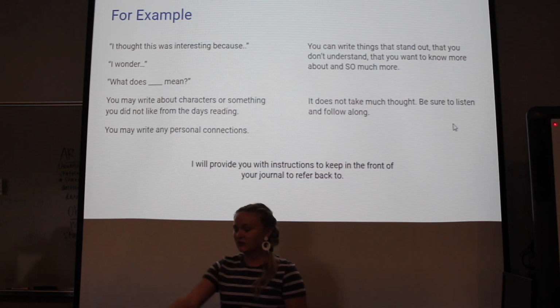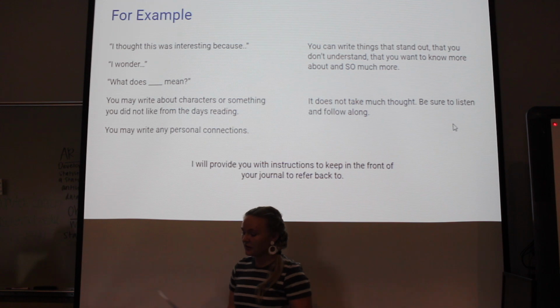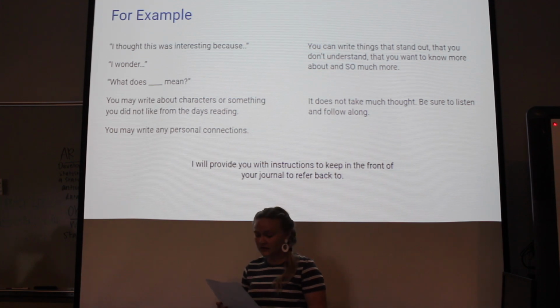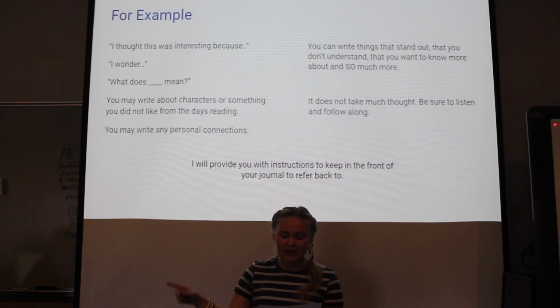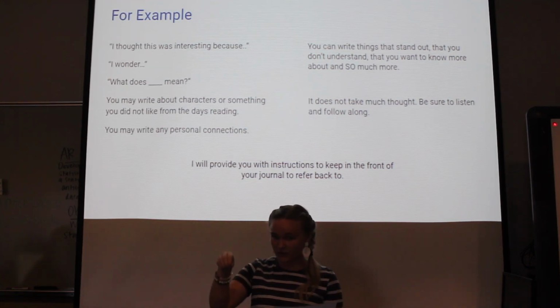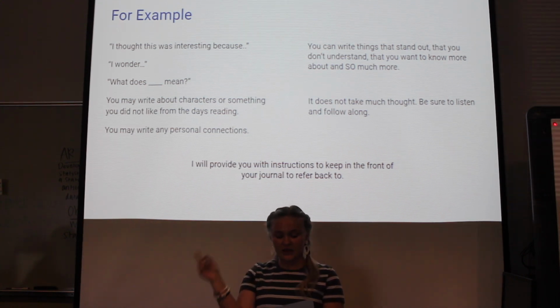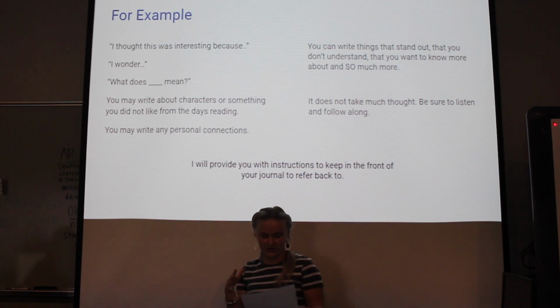I'm going to provide you with these instructions. I'm going to read them real quick before we go on to the next slide. So these are going to stay in the front of your binder. Just keep this throughout the year because this is going to guide you each time that we do a reading journal. So what are you going to need? You're going to need your binder, your notebook paper with the holes so you can put it into the binder. You're going to need a pencil and you're going to need whatever book we are reading.